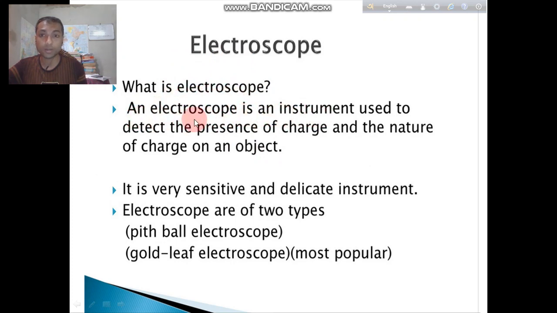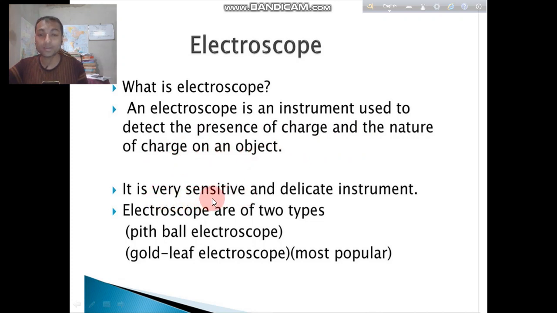An electroscope is an instrument used to detect the presence of charge and the nature of charge on an object.